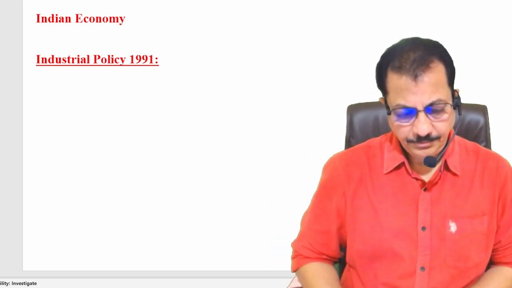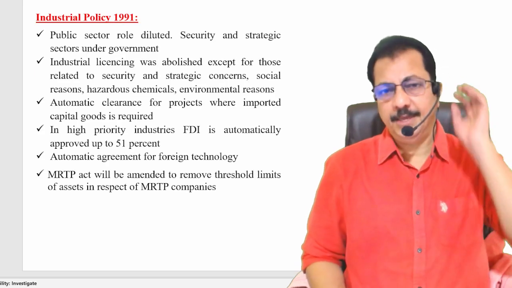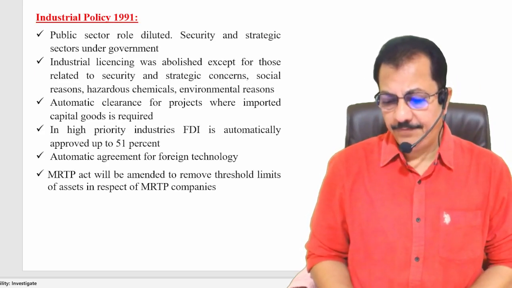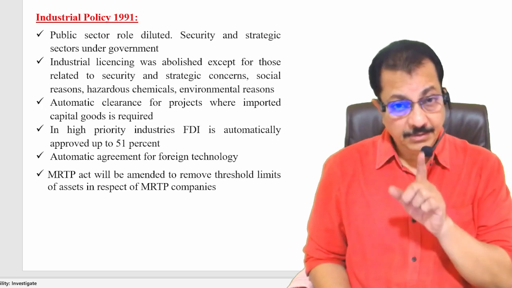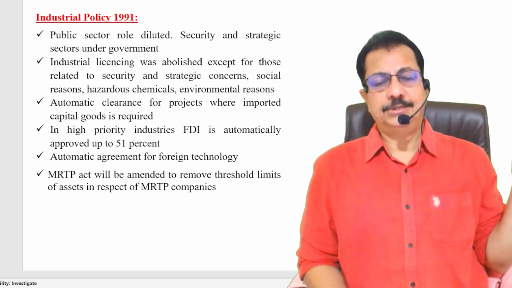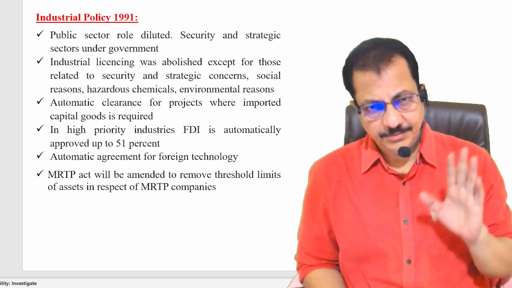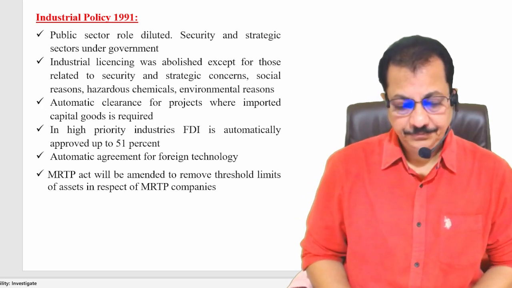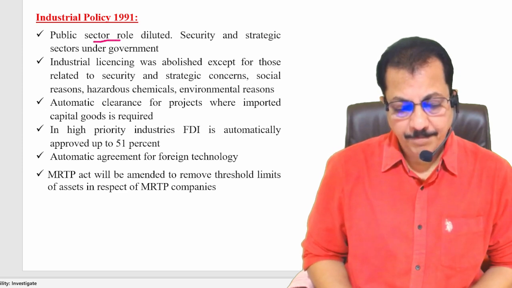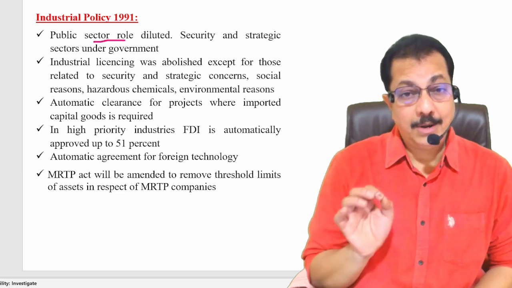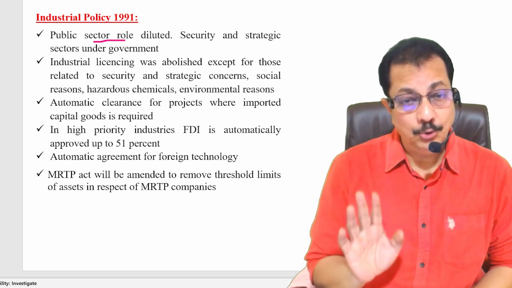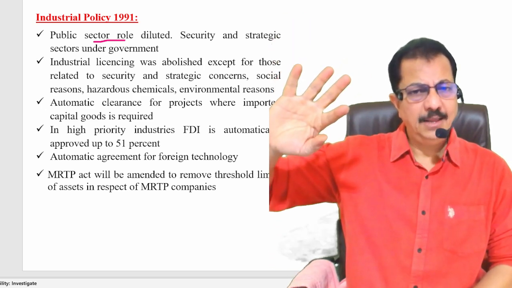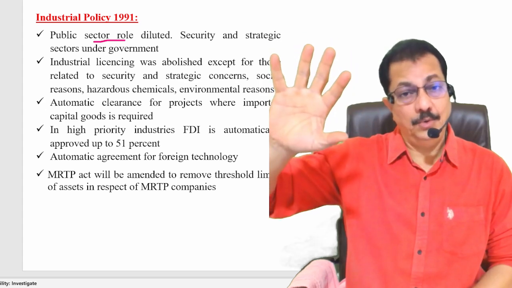Look at this. The first page of our discussion today is the Industrial Policy of 1991. Majority of the points you already know. We have discussed them during the economic reforms of 1991, and of course, this is a part of that. Look at this. When it comes to the public sector role, the government role has been diluted. Recollect all the points we have discussed, like LPG, everything you have to recollect.